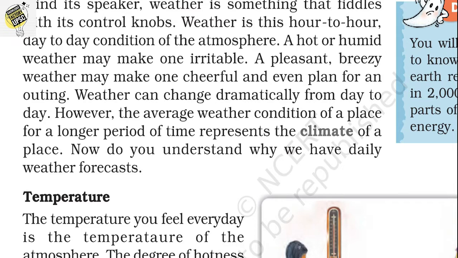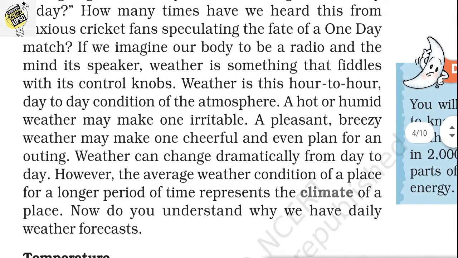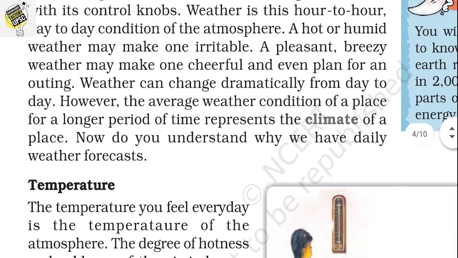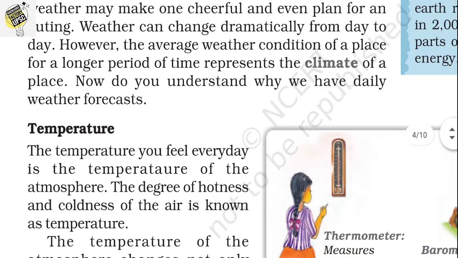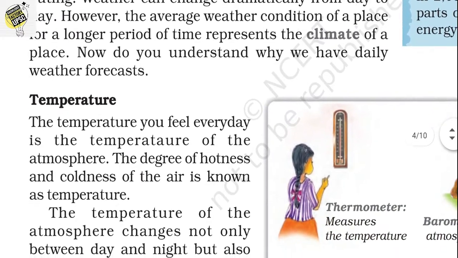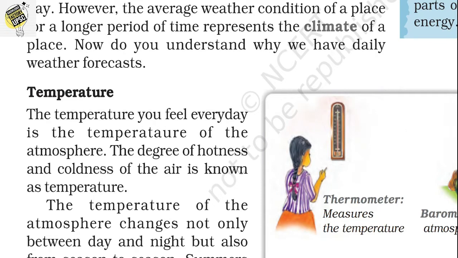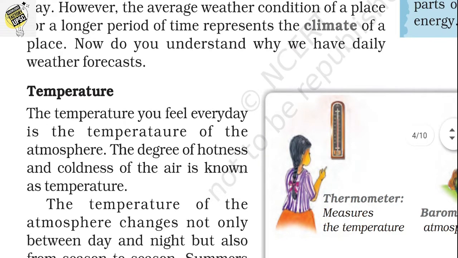Okay, so let's see what climate is. The weather can change dramatically from day to day. However, note the point: the average weather condition of a place for a longer period, the average weather condition of a place for a long time, is called climate.